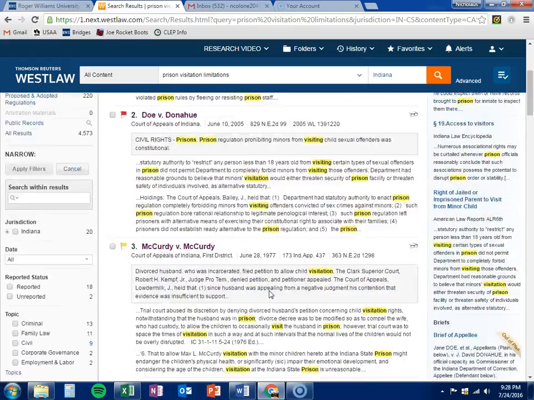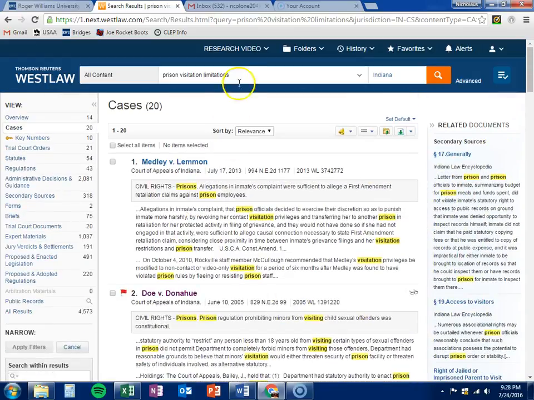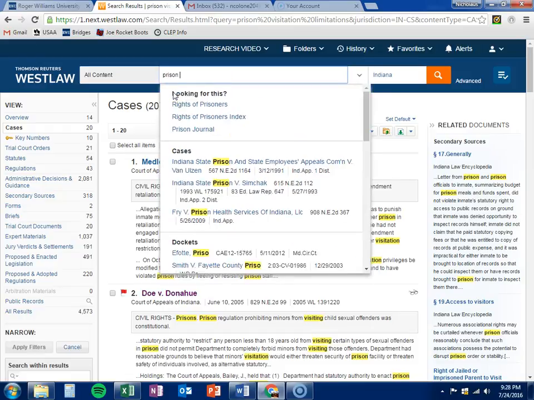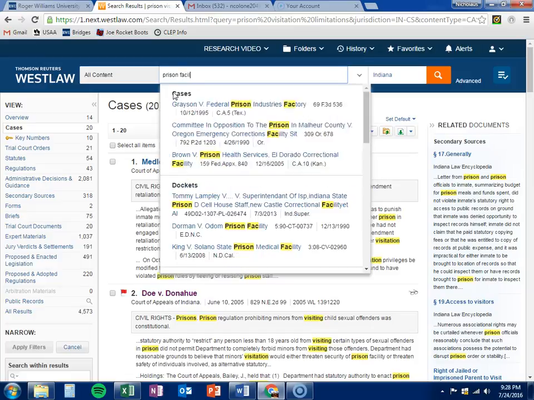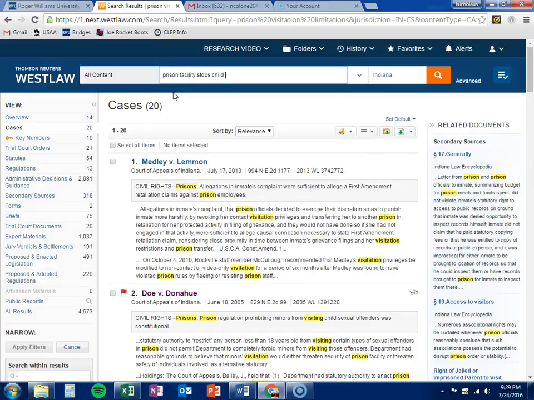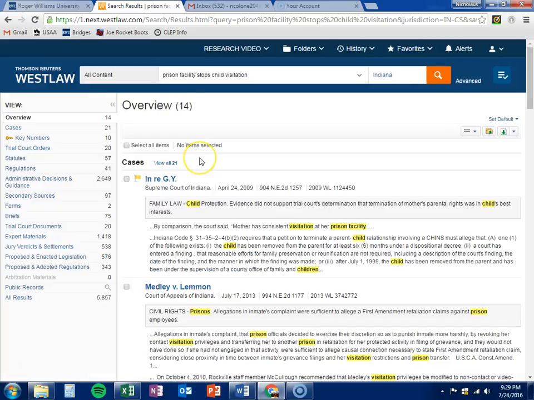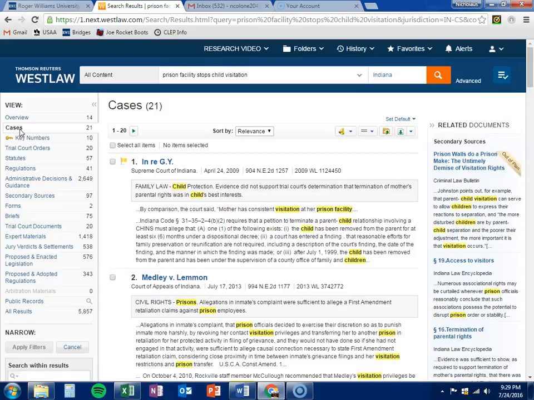So with that, it's going to bring us back to our search, because we're not getting anywhere with these search terms. So then I decided to try to broaden it up a little bit, well, I guess maybe not broaden it up, maybe specify down. A prison facility stops child visitation. With the prison facility stopping child visitation, you can see our cases came down to 21, so that's a much more manageable number to only have 21 cases that we can review.